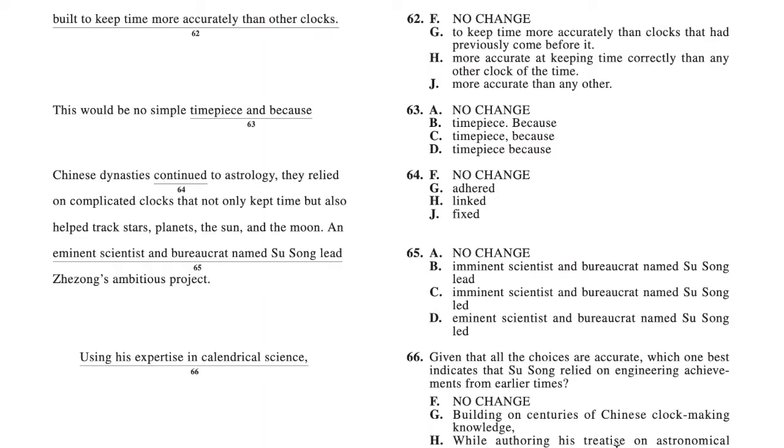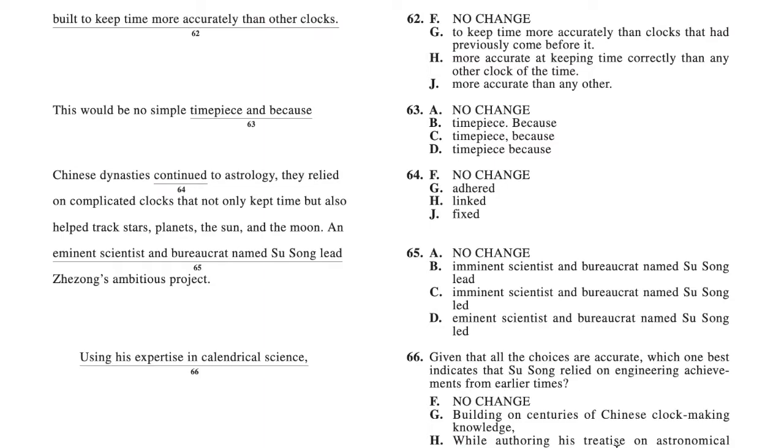The ACT loves to ask questions about repetition. In this question, it already states construction of a clock. By stating built to keep time, construction is the same as built. So they're seeing if you understand that there's repetition in the sentence, and they're looking for the most concise answer. The ACT loves the most concise answer. I cannot stress that enough.